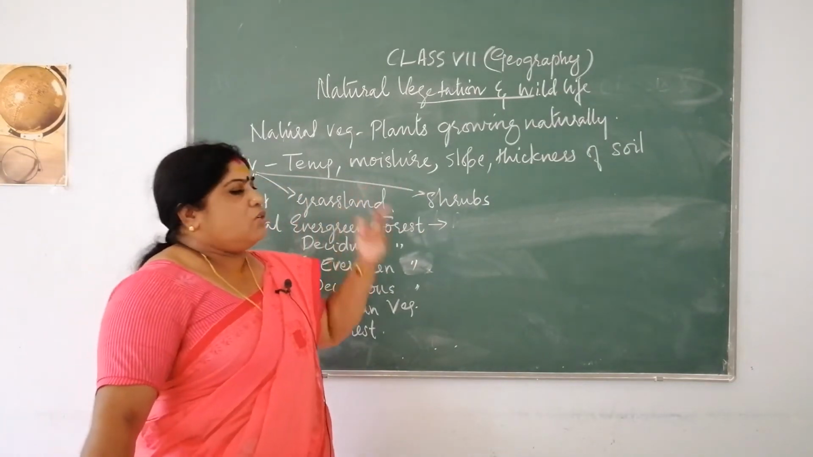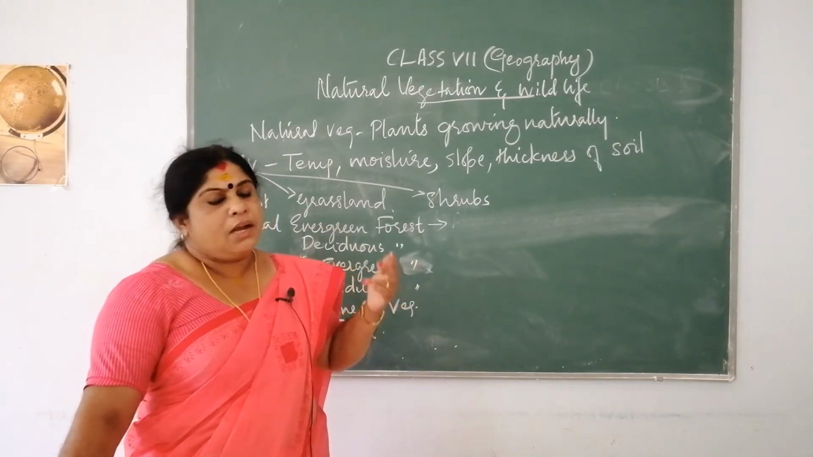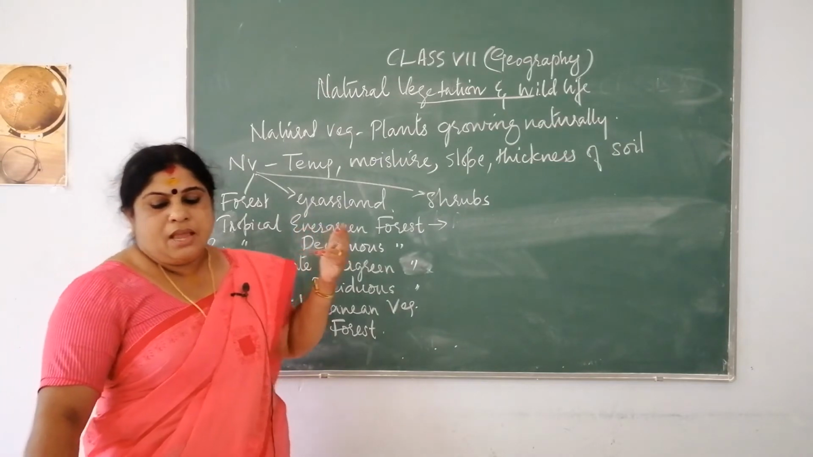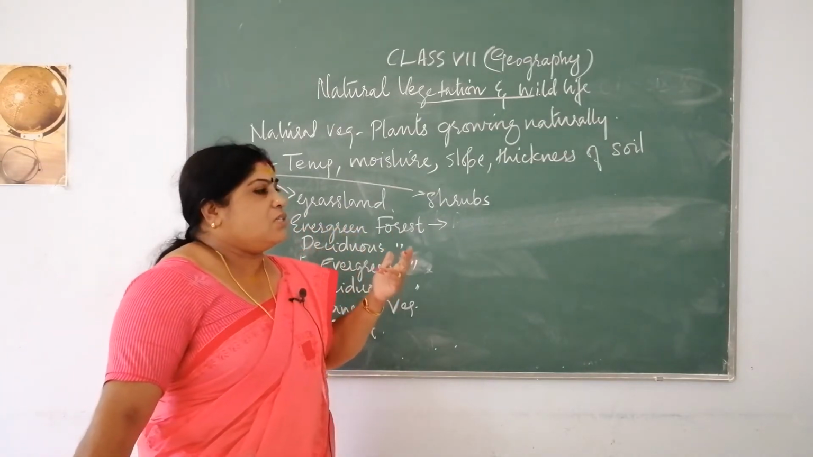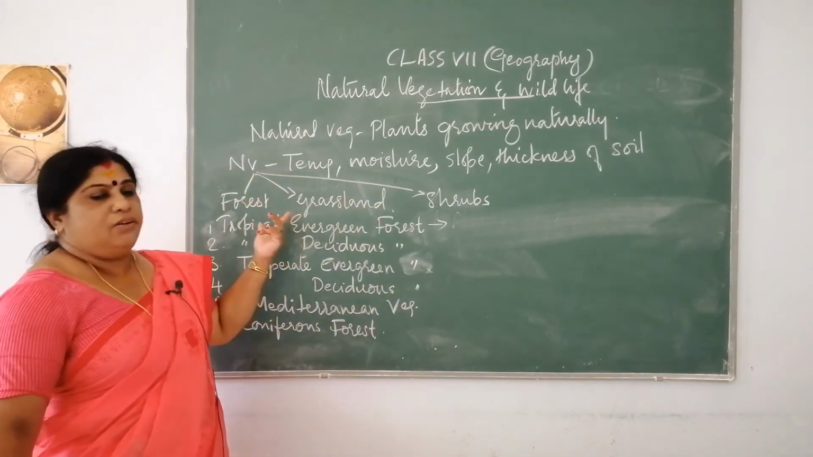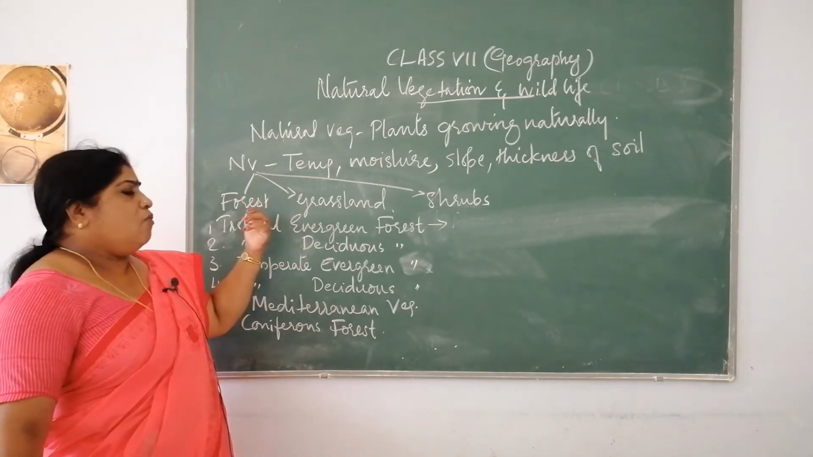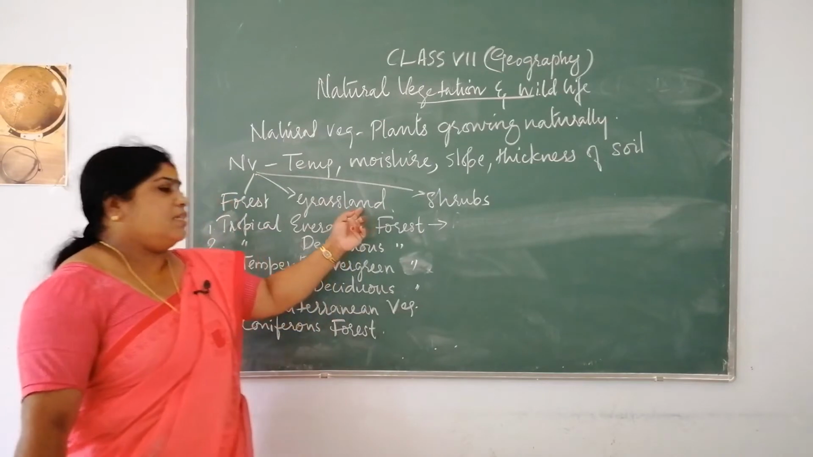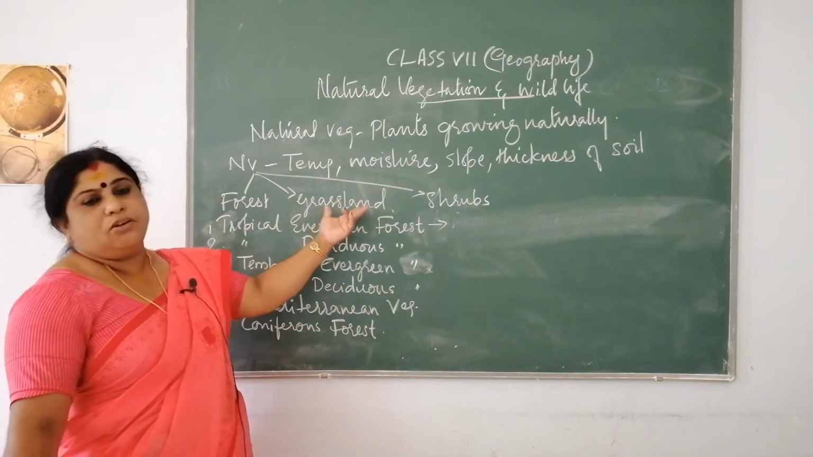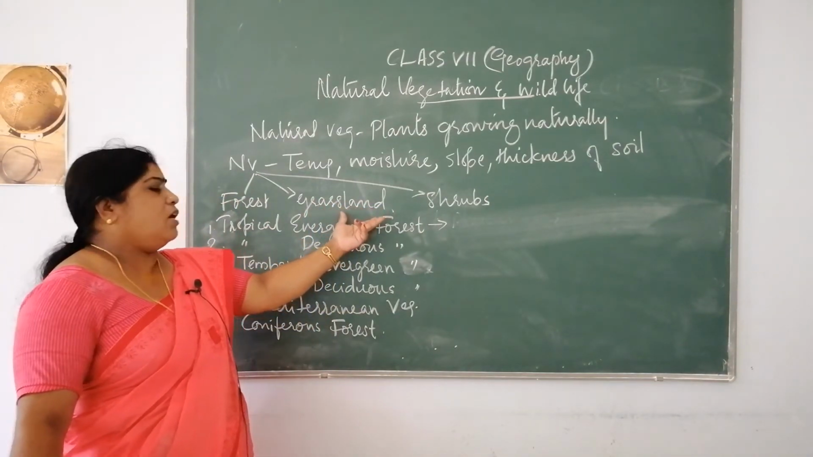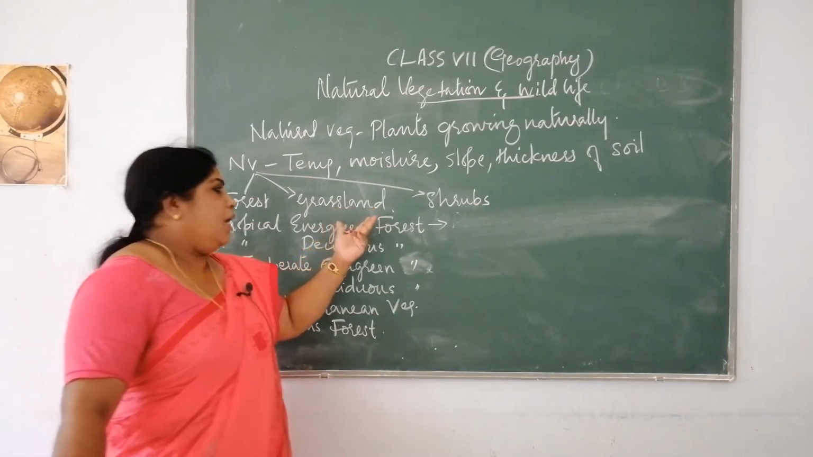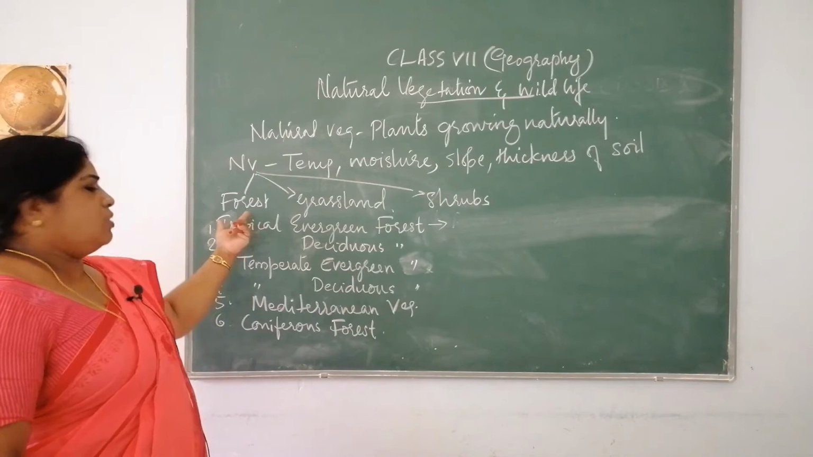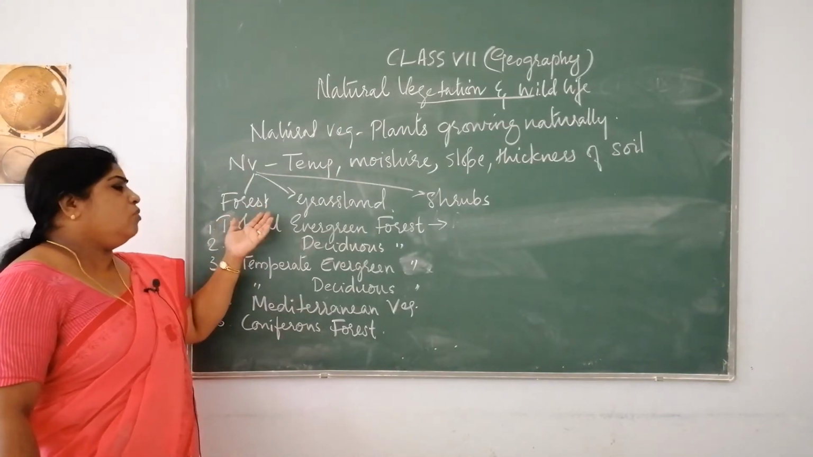According to the variety in climatic conditions and the variety in physical features, natural vegetation is classified into three: forest, grassland and shrubs. These are the three prominent types of natural vegetation that you see around. So, you will be dealing with the different types of natural vegetation. First, we will be moving on to forest.